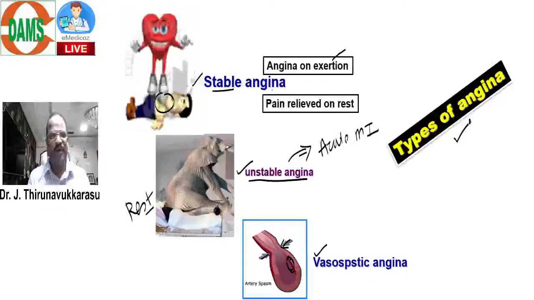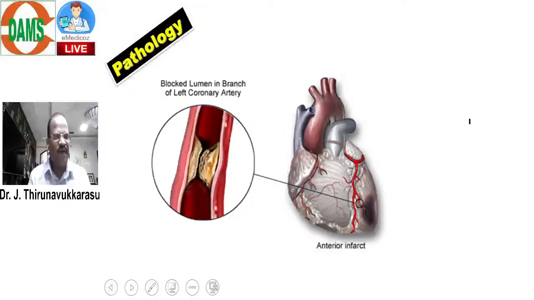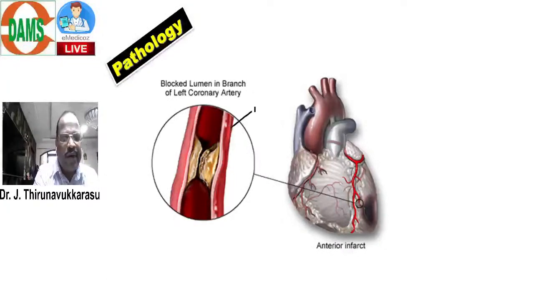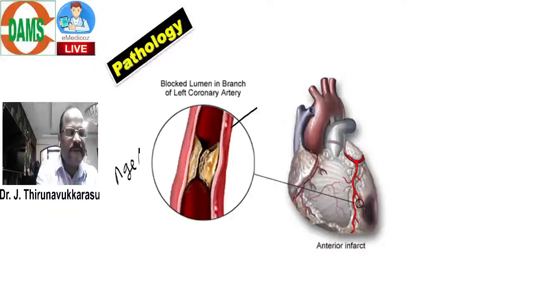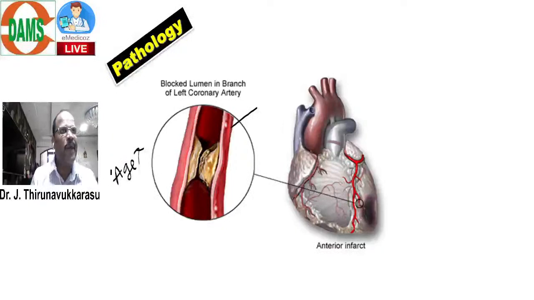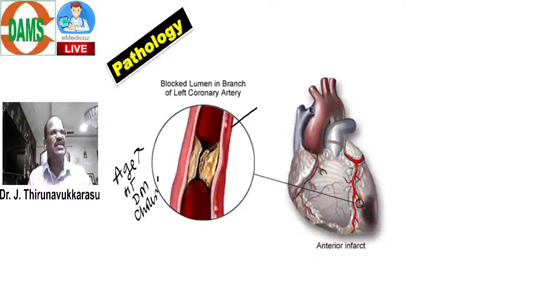Look at what is the pathology. Very simple. Imagine it's a coronary artery. As age advances, or due to hypertension, or diabetes, or a high cholesterol problem, or because of smoking, what happens?